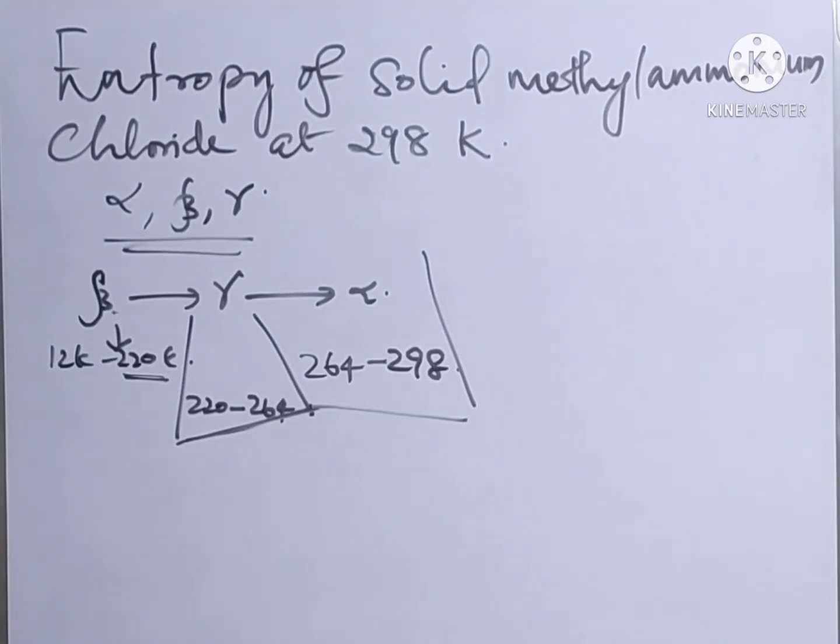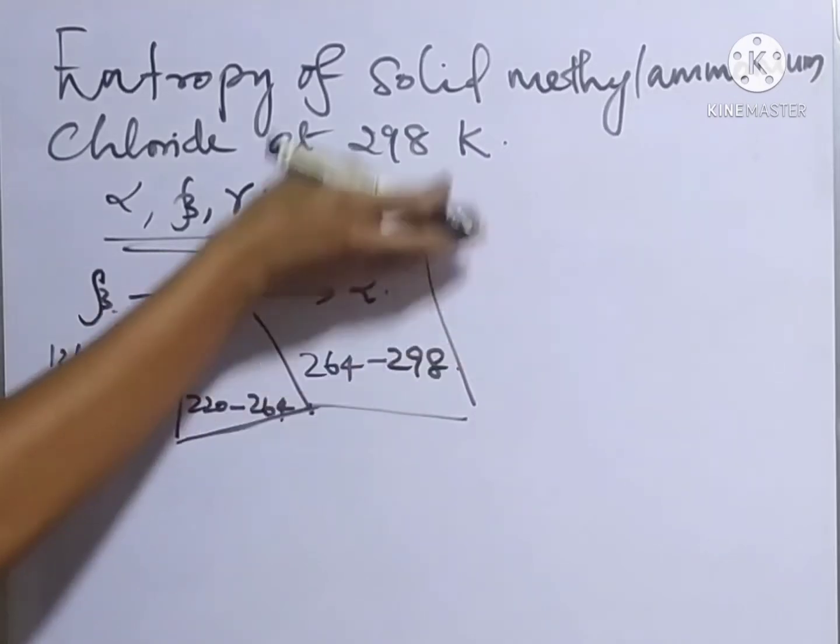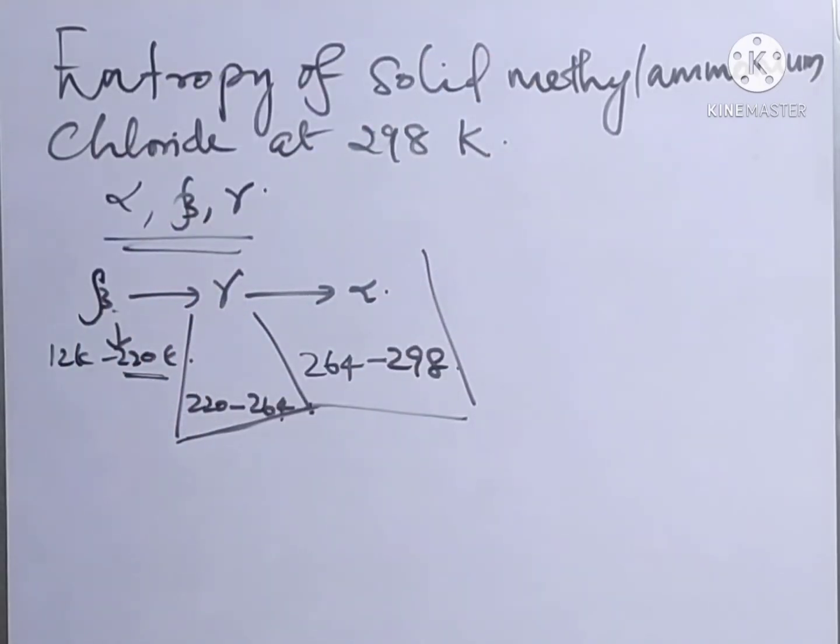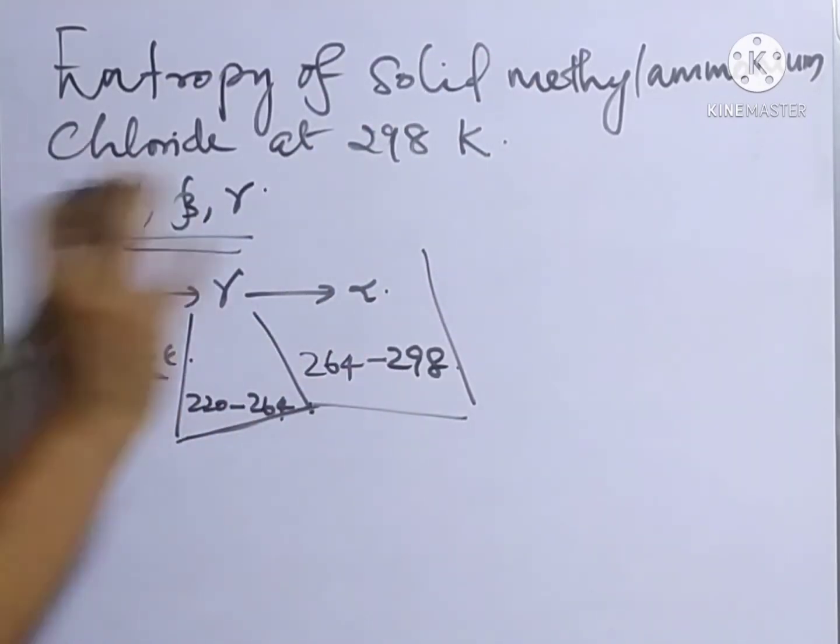So first of all, we have to calculate the entropy change in each form of methyl ammonium chloride. Then finally we just have to add the individual entropies.